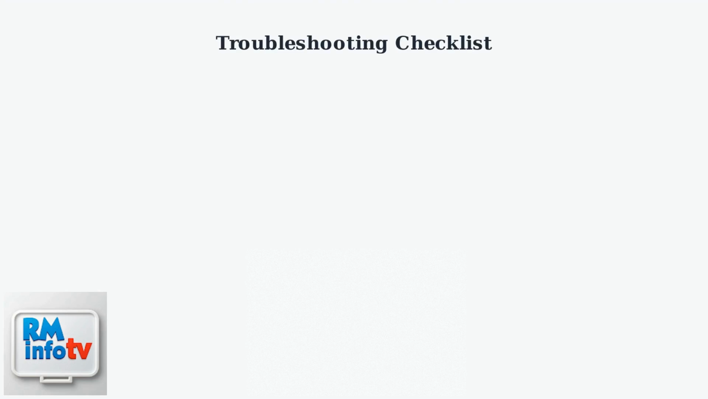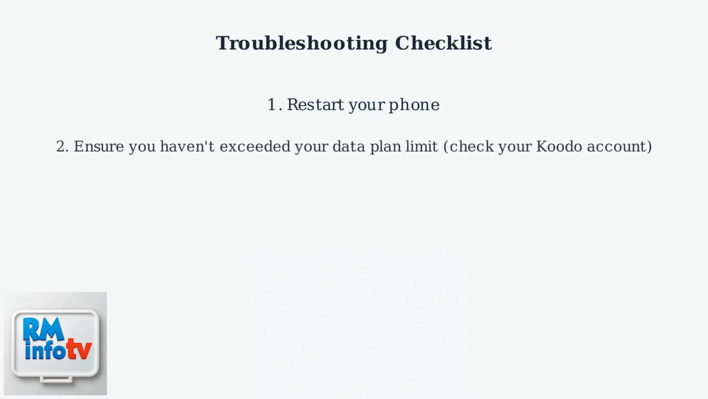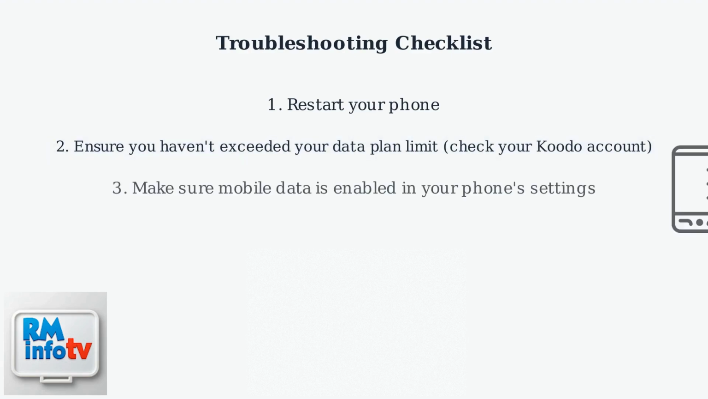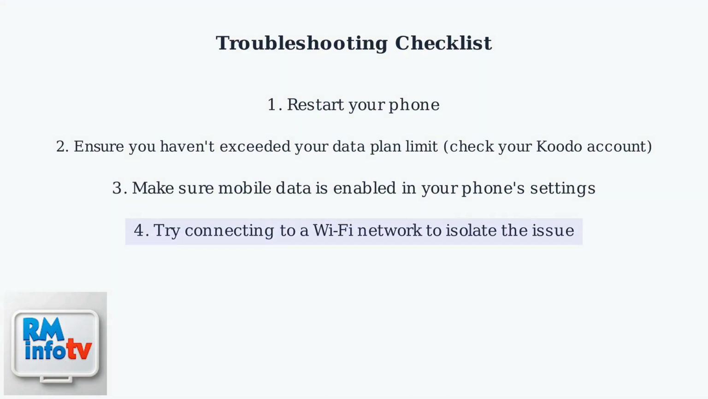Before diving into manual settings, try these quick fixes. Restart your phone. Ensure you haven't exceeded your data plan limit by checking your Koodo account. Make sure mobile data is enabled in your phone's settings. Try connecting to a Wi-Fi network to isolate the issue.